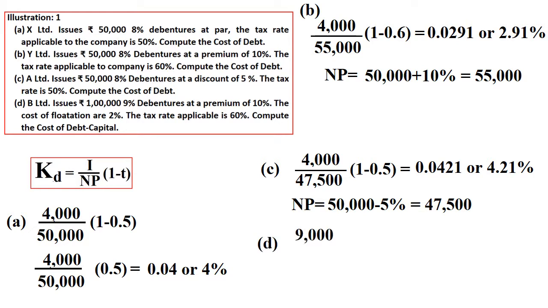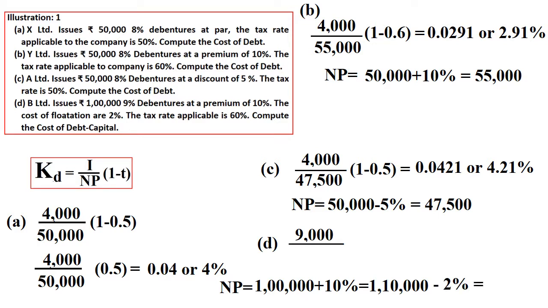Whereas in case of D, 9,000 is the interest because it is 1 lakh rupees and the interest rate is 9%. 1 lakh into 9% is 9,000, divided by net proceeds. Net proceeds is 1 lakh rupees plus 10%, that is 1 lakh 10,000, because we are issuing at a premium. But we are incurring a flotation cost at the rate of 2%. So we deduct 2%, which gives 1,07,800 as our net proceeds.